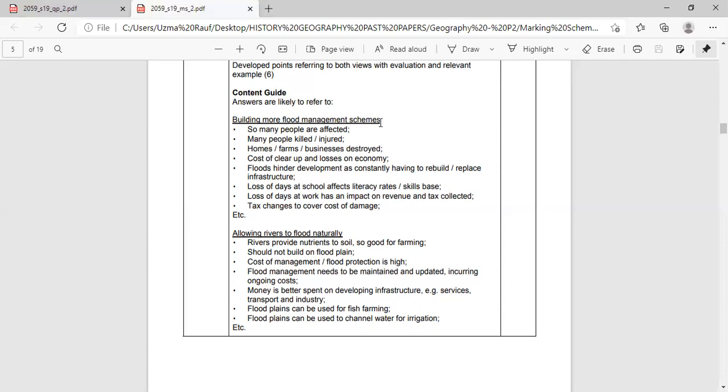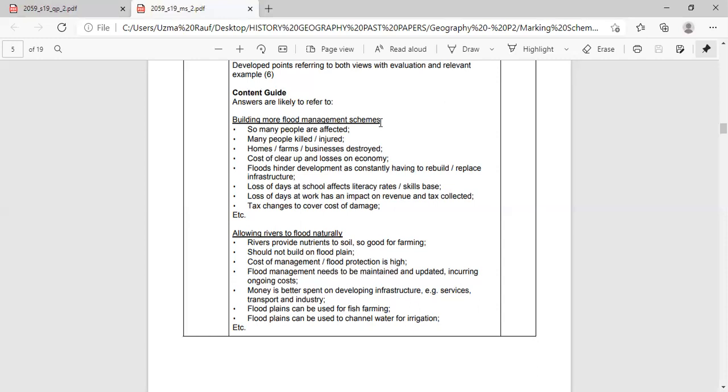And it works effectively on a long-term basis. For example, building of large dams like Mangla and Tarbela, we are getting much more benefits from a long time period till present.